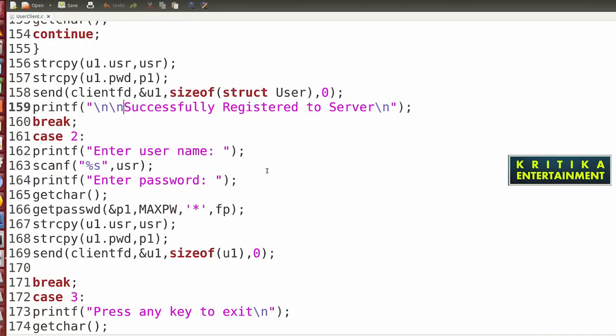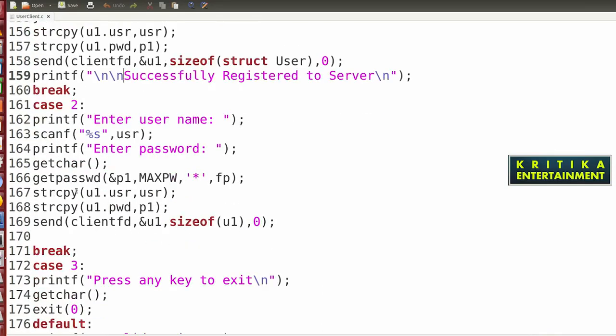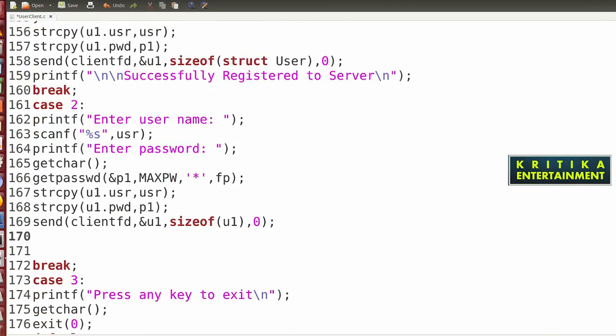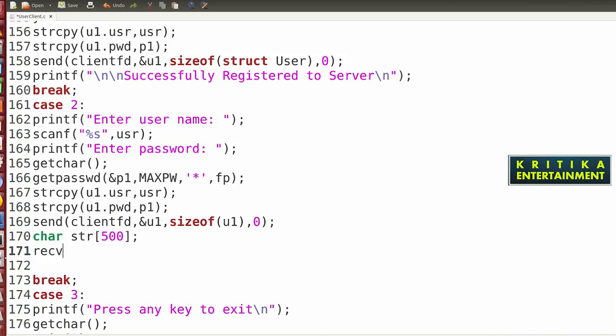So on the client side, what to write here? Catch to enter. Receive, you can write. You will declare your first string, char str 500. So here write receive, client FD.